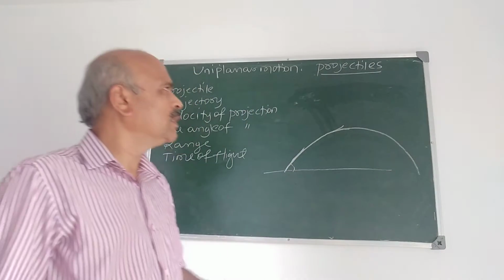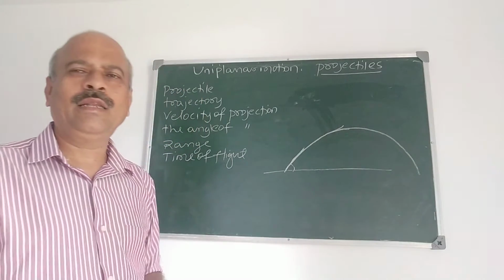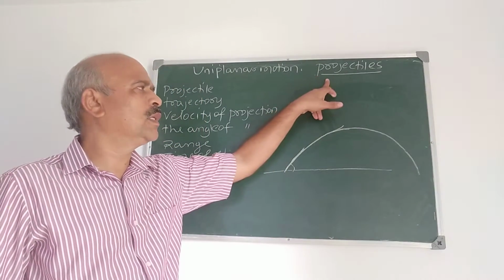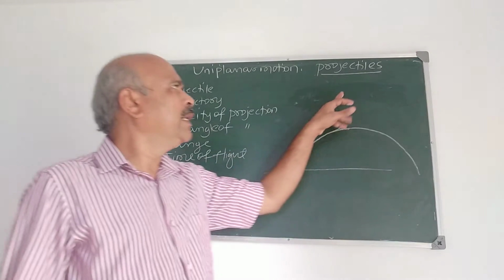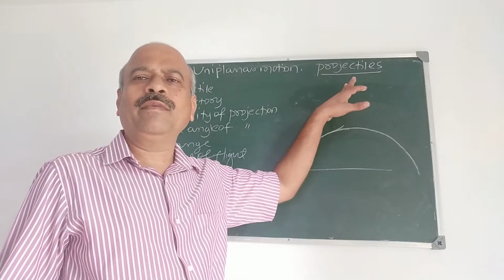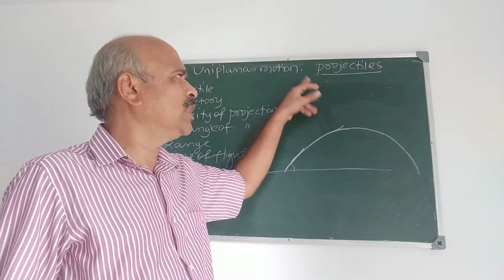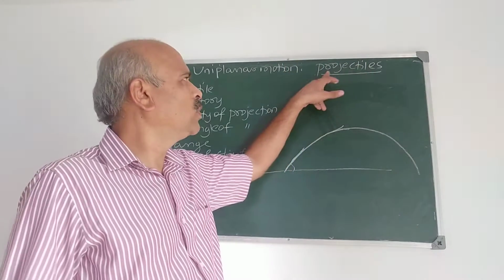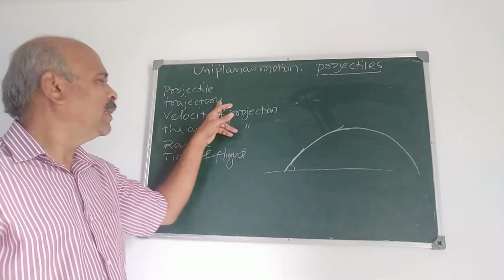I think you followed what is a projectile. How to define a projectile, or what do these terms mean? Projectile means a particle which is thrown in the air or in the vacuum, or the particle which is projected in the air is called a projectile. Second, trajectory.